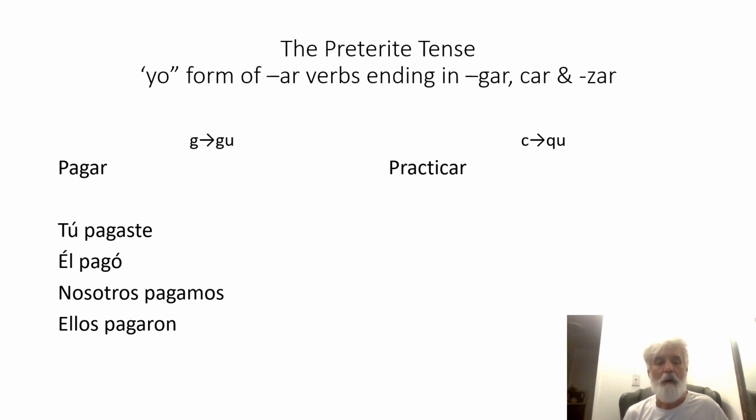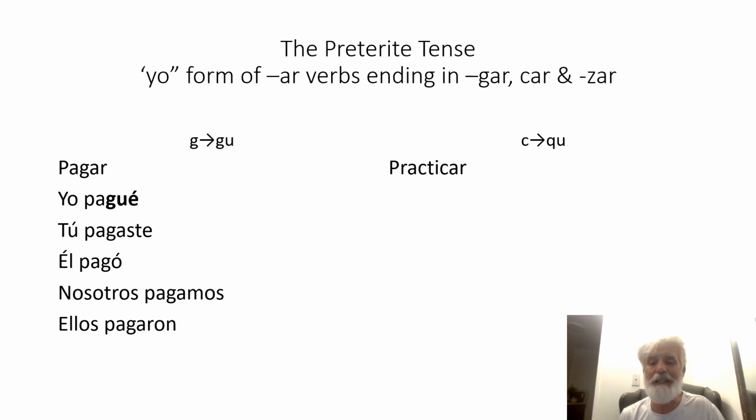Now, this is a verb that ends in gar, so the yo form is going to be irregular. Here's the little tip or clue: the G of the stem will go to gu when we conjugate it. So it's yo pagué. Okay, so we insert a u in there. There are just a few of these. Make sure you're aware of them.